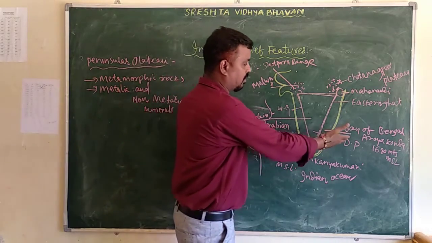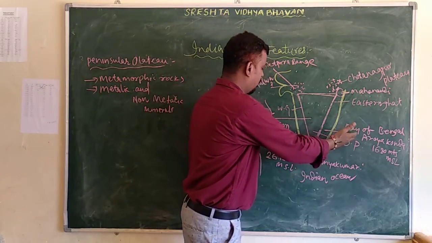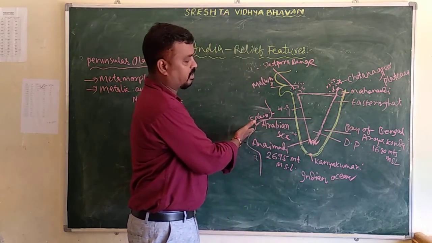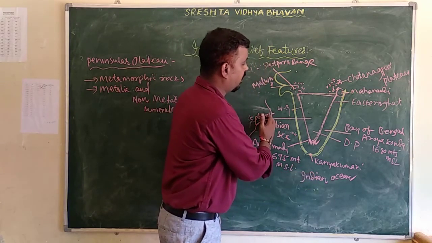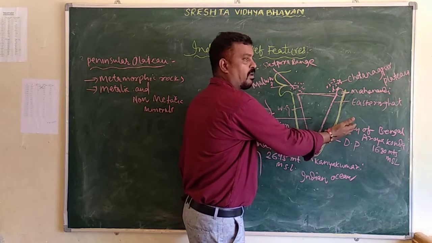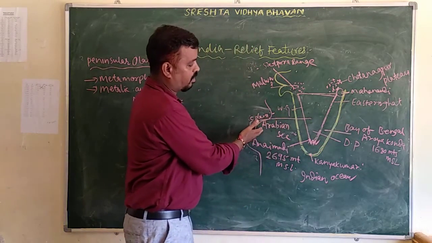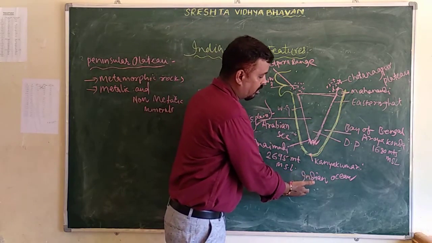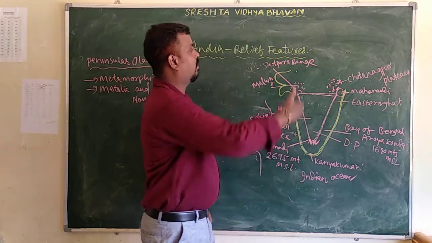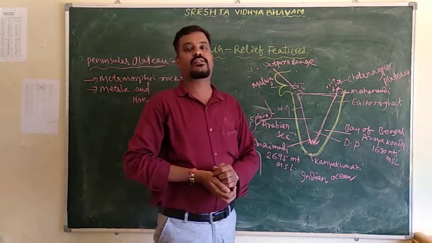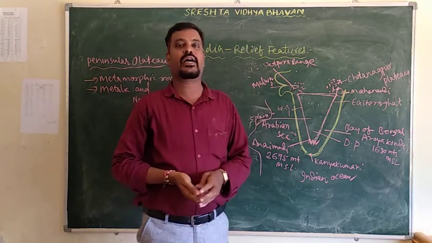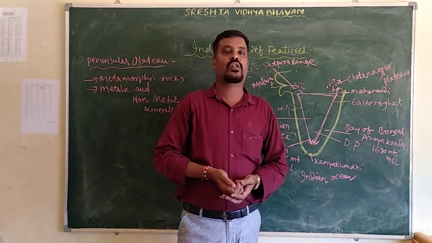In the east is the Bay of Bengal, in the west the Arabian Sea, and in the south the Indian Ocean. In the north, we are connected to the Himalayan mountain range. That's why India is called a peninsula.